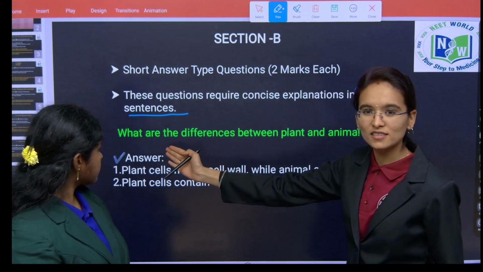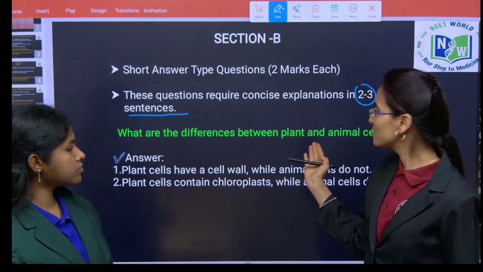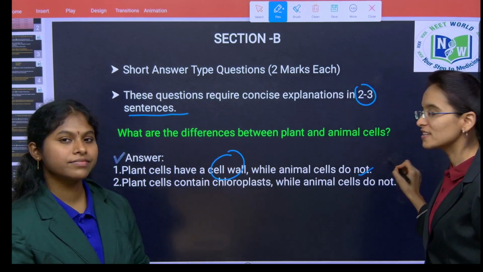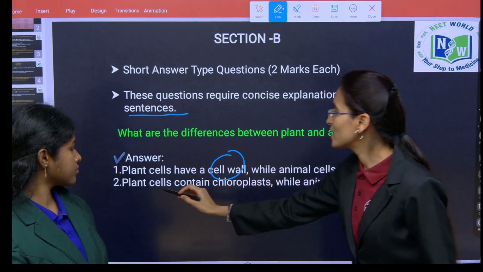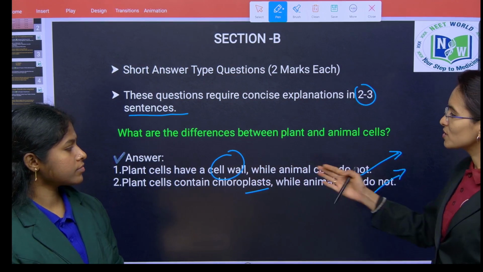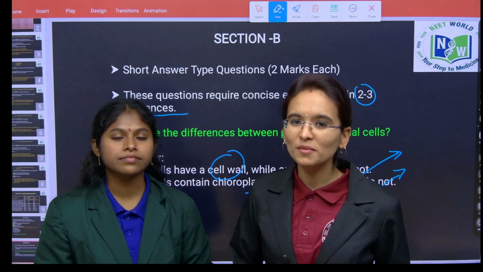So here is an exemplar question. What are the differences between plant and animal cells? Plant cells have the cell wall, while animal cells do not. And next, plant cells contain the chloroplast, while animal cells do not. So if you attempt this question in 2 to 3 sentences, that will be enough.